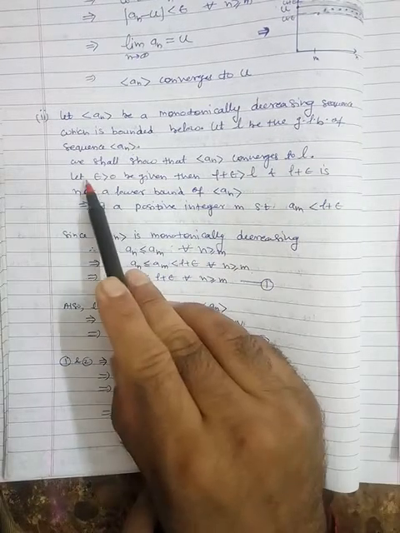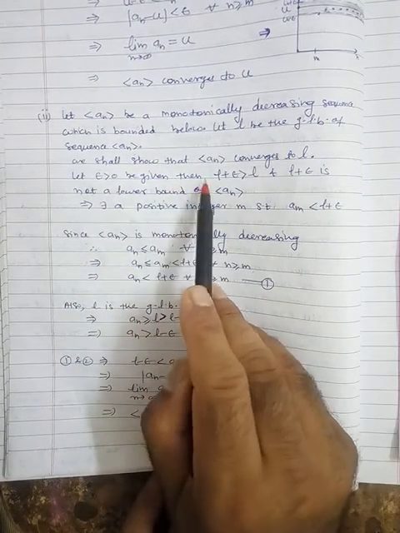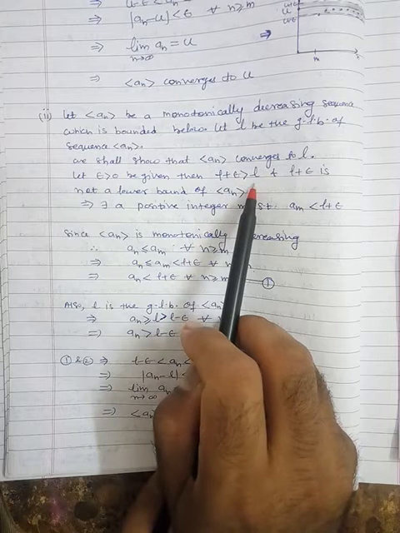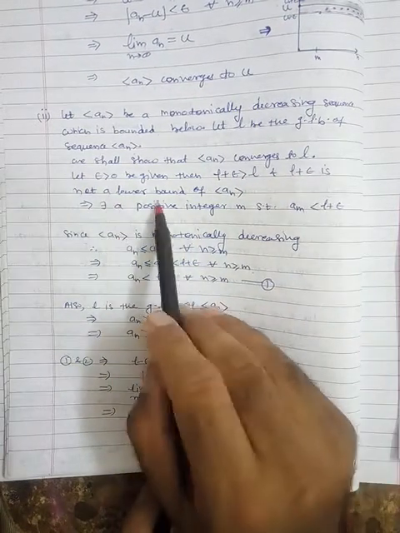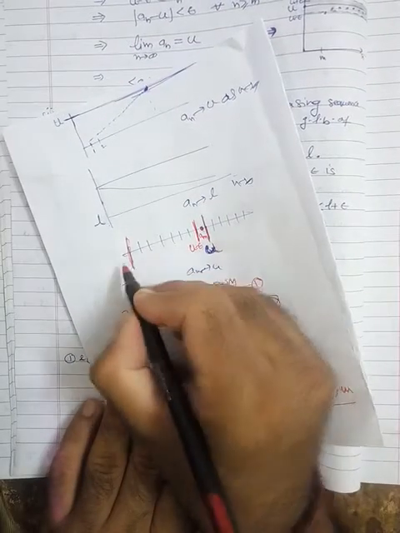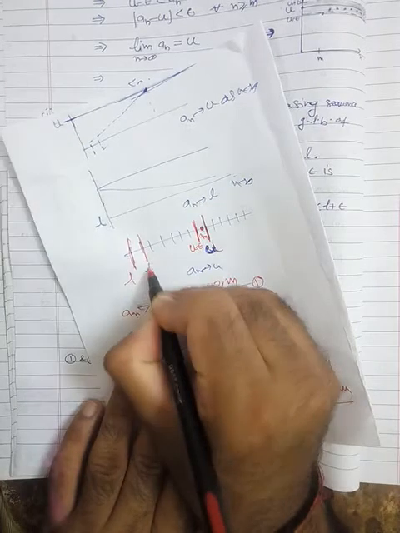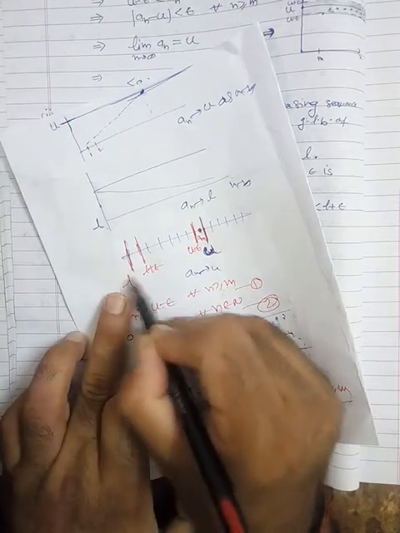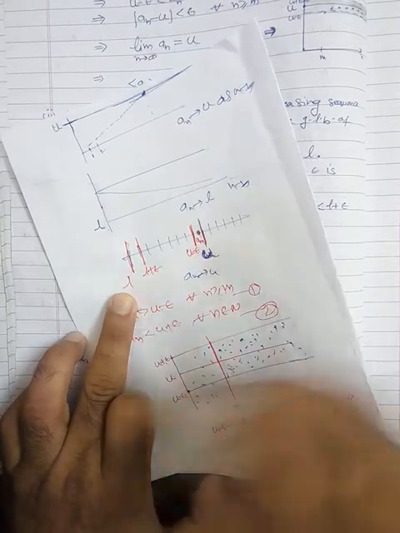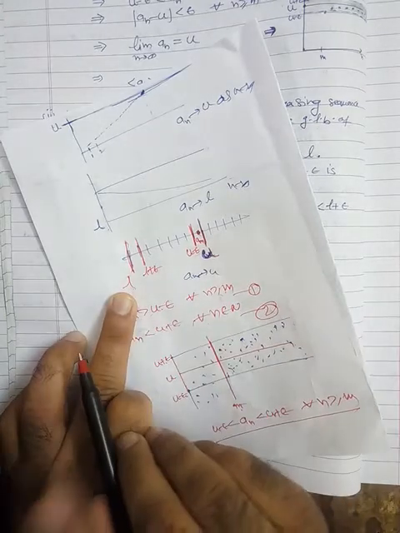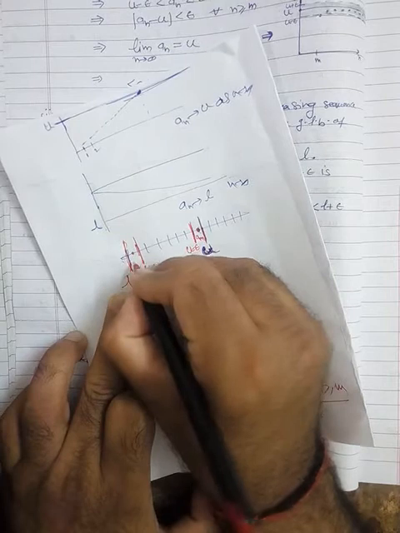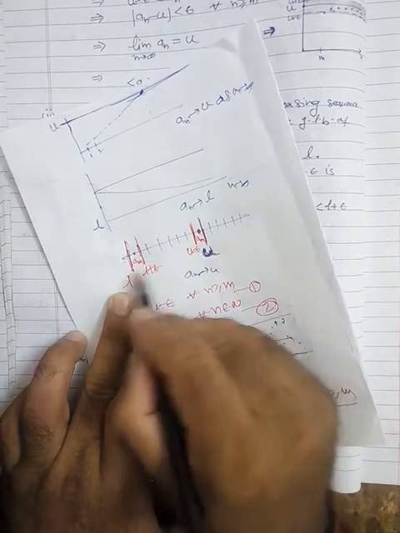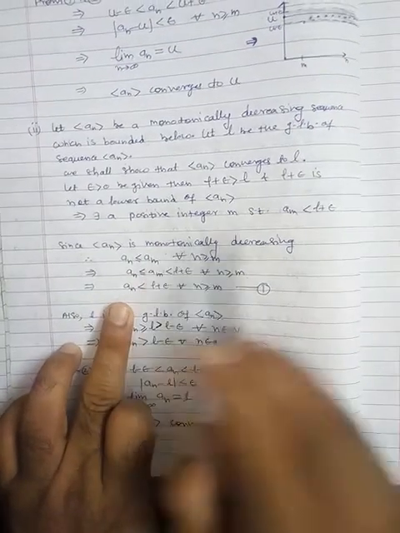Fine. So suppose epsilon is greater than 0, then obviously L plus epsilon will be greater than L, and in that case L plus epsilon is not a lower bound of the sequence, because L is the greatest lower bound. So if you slightly add some amount, then immediately you can find some term am which is less than this. So this is written here.